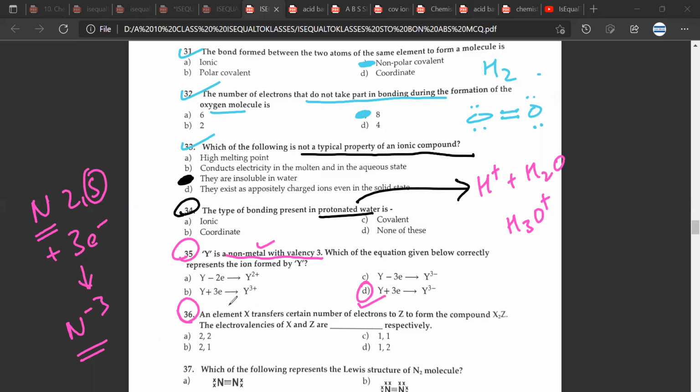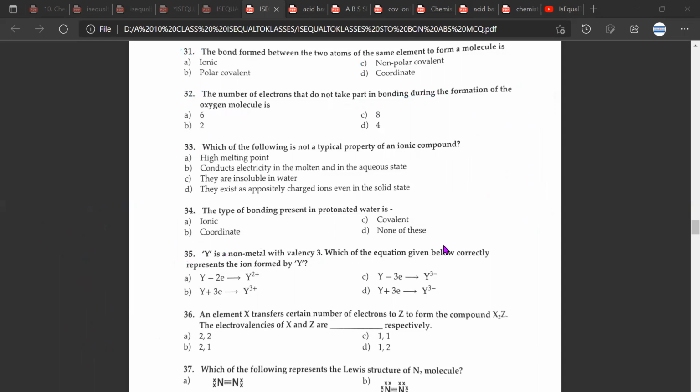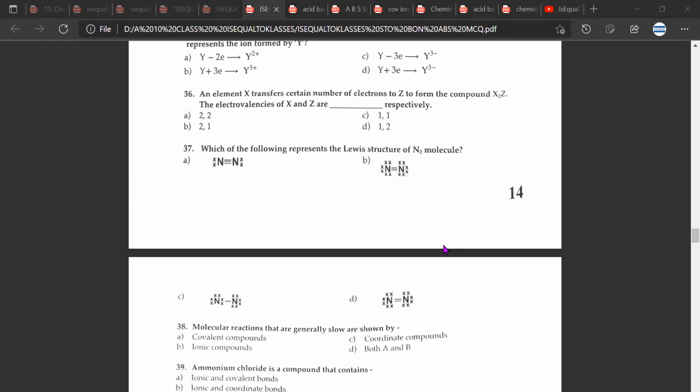Great. 36. So 36 would also be D. An element transfers a certain number of electrons to Z to form X2Z. This is how it would have been formed by the crisscross method. Do we agree?